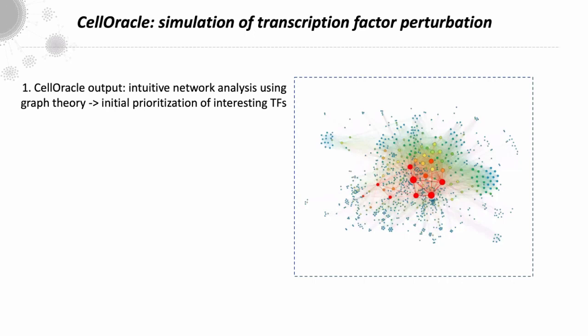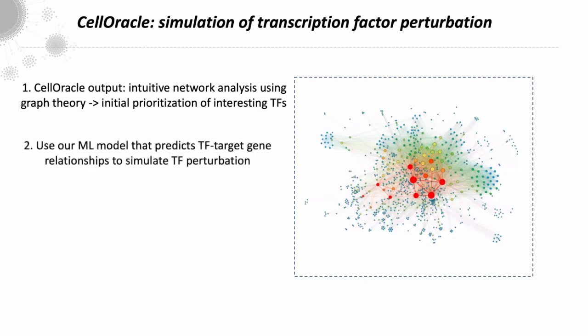So the first level of CellOracle output is where we leverage graph theory to provide an intuitive network analysis. So this can help you prioritize interesting transcription factors based on how they're connected within the network. So at this level, the output's very similar to SCENIC, which is an approach that we really respect in this lab. And it just helps you prioritize your factors, which you would then traditionally go and experimentally perturb.